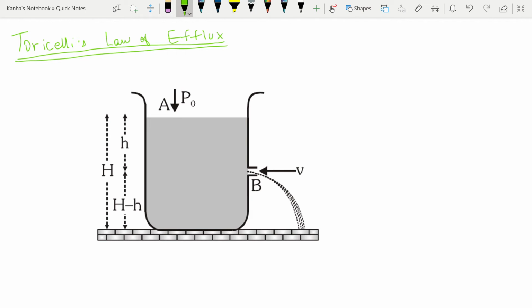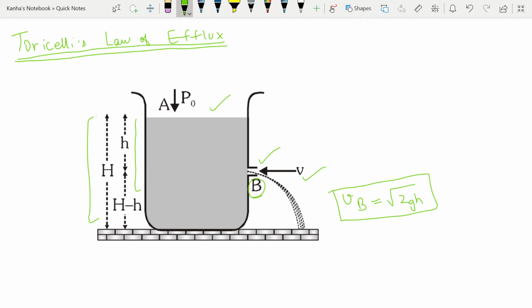Next, we talk about the Torricelli's law of efflux. So using the Bernoulli's theorem and the equation of continuity, we can evaluate the velocity of the fluid flowing out at a point B in a container, when the fluid has been filled to a point capital H. If you apply Bernoulli's theorem at 2 points, let's say here and at this point, and then use the equation of continuity, which is A1 V1 is equal to A2 V2, then you can easily find that the velocity at B is nothing but root 2 times g into small h, where small h is the length from the top to the point where you have made a hole in the system.